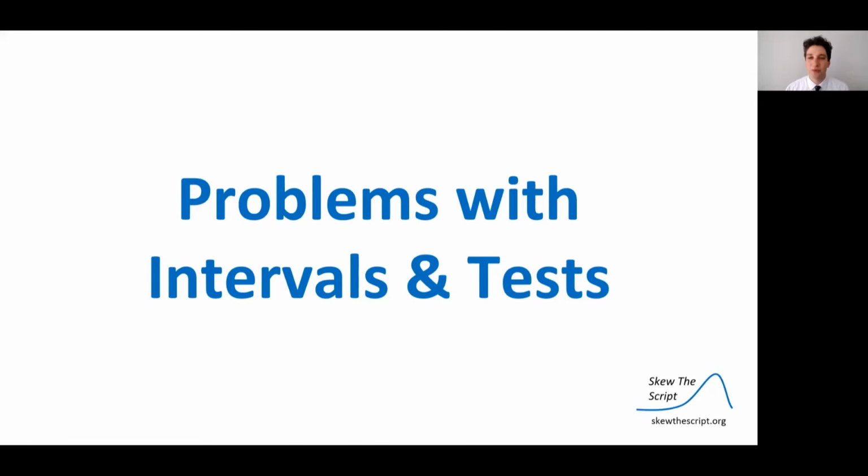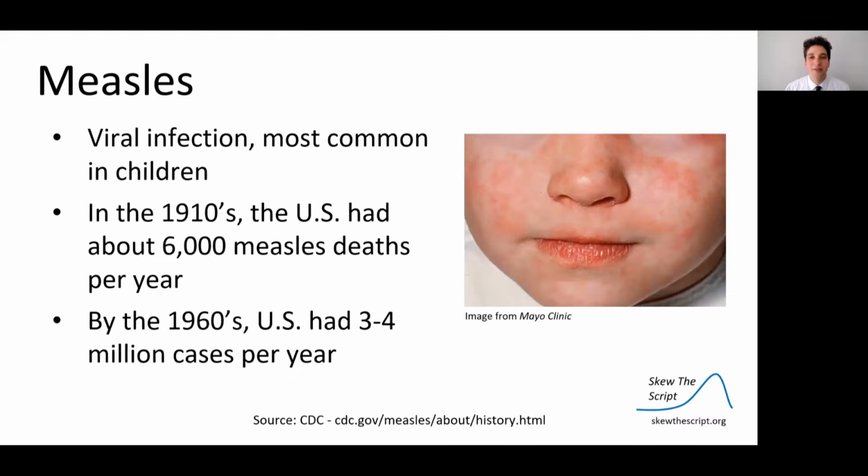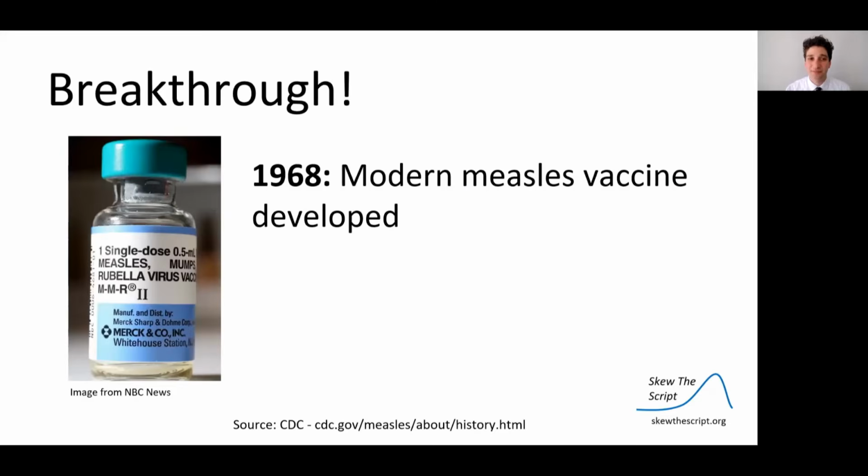Today's lesson is on problems with intervals and tests. Measles is a viral infection that's most common in children, and in 1910, the United States had about 6,000 measles deaths per year. By the 60s, the United States had about 3 to 4 million cases per year. But then we had a breakthrough. In 1968, the modern measles vaccine was developed.